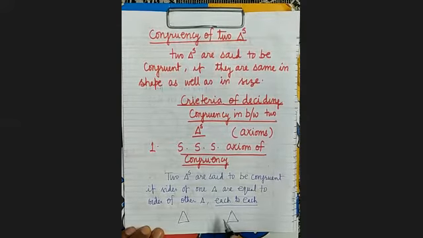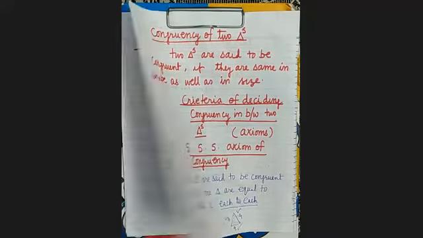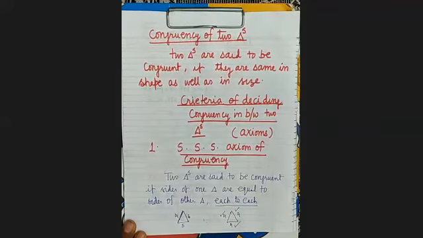It is not like this that here each side is 4 centimeter, 4 centimeter and 4 centimeter, and here it is 4, 5, 6. So you can see here all the three sides of this are equal to only one side. They will not be congruent. Because this equality is not each to each. So therefore they are not congruent. Not congruent means we represent by this symbol.